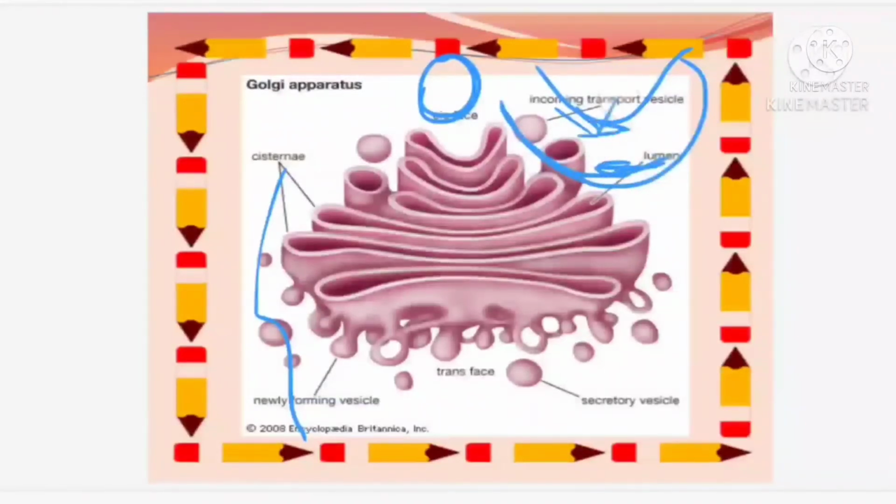So, everything which is forming nearer to the nucleus is convex, and away from the nucleus it is concave. The inner part we call the convex part, the cis part, and the outer part we call the concave part. Like that, there are two positions in the Golgi apparatus.